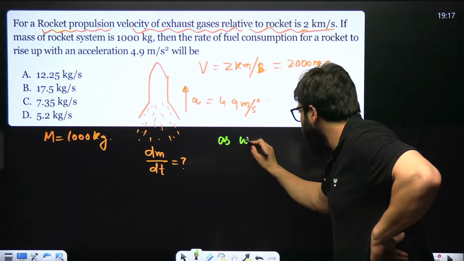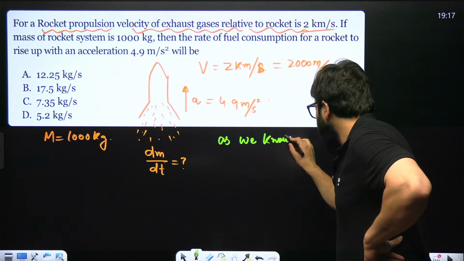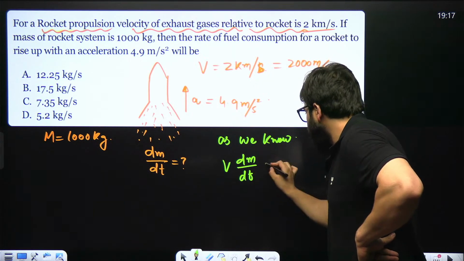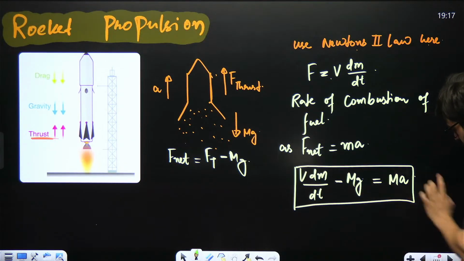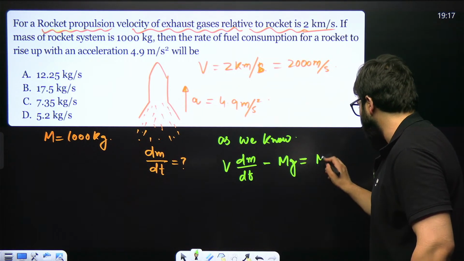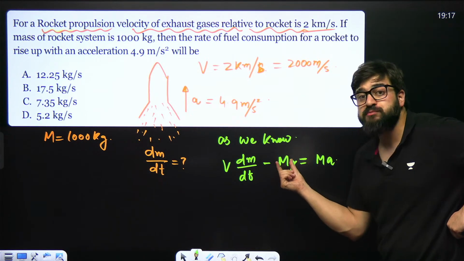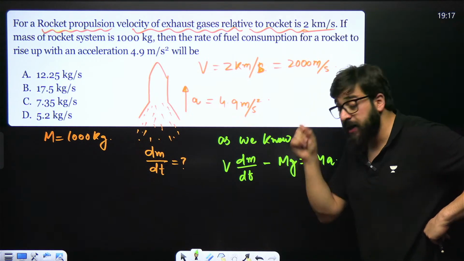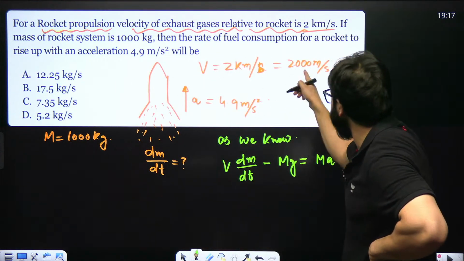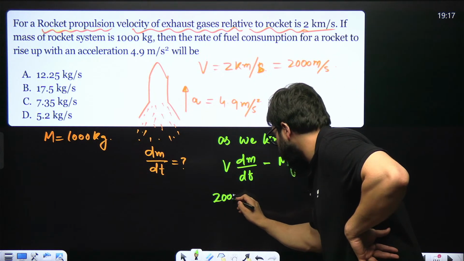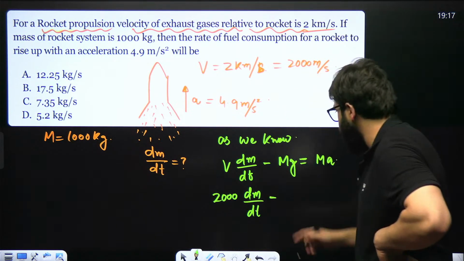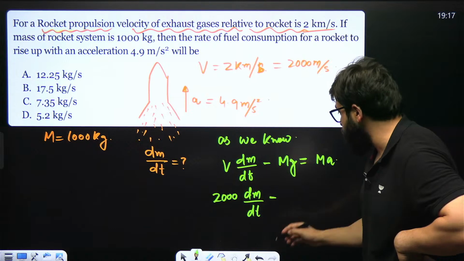As we know, v dm divided by dt, then minus m into g, is equal to mass into acceleration. This is the mass of the rocket. Keep that in your mind. And this dm by dt is how fast fuel is decreasing. The velocity given over here is 2000, and then I'll write dm divided by dt. Then minus the mass of the rocket, which is given as 1000 kg.